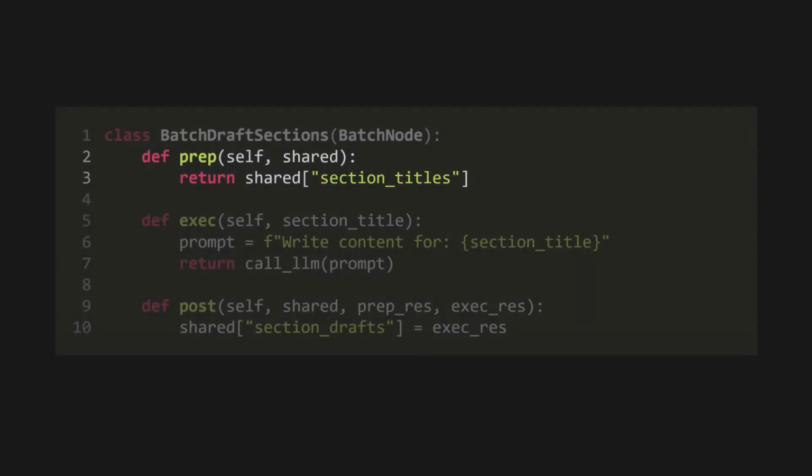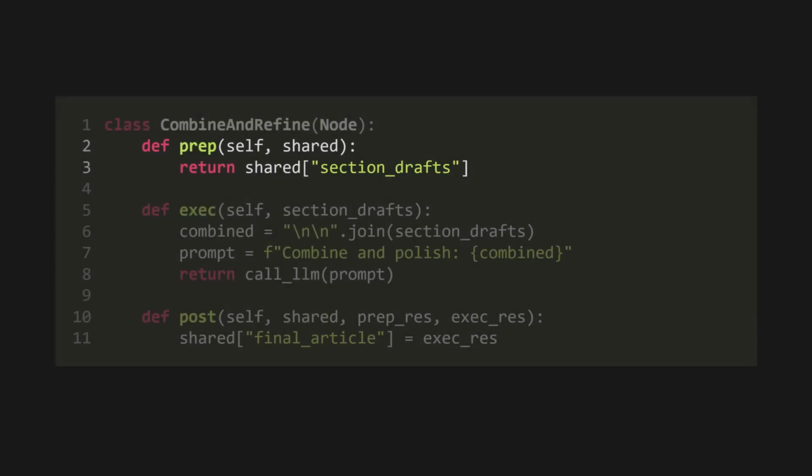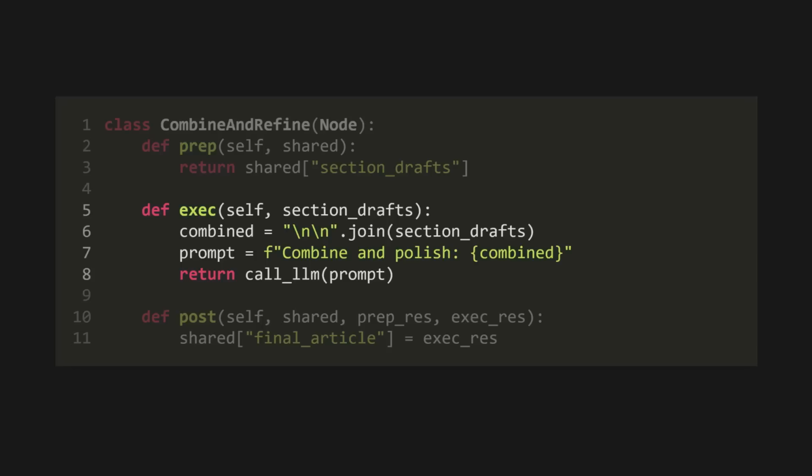Next, the batch draft sections node. And this is where the real power kicks in. This node is built for parallel work. The framework takes that list of titles and calls the LLM for every single one, in parallel. Each call is totally focused on writing just one section. Finally, the combine and refine node. It gathers all the drafted sections from the previous step, joins them together, and asks the LLM one last time to polish everything into a cohesive, final article.